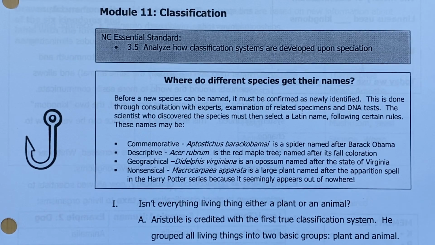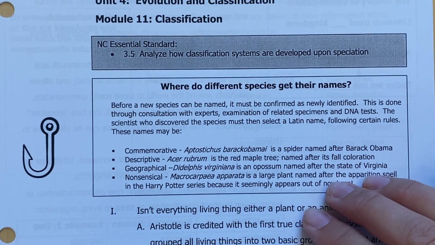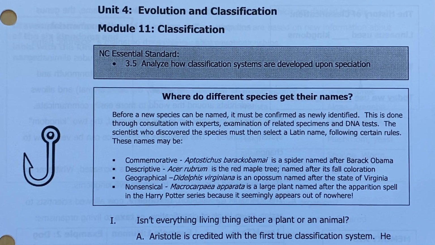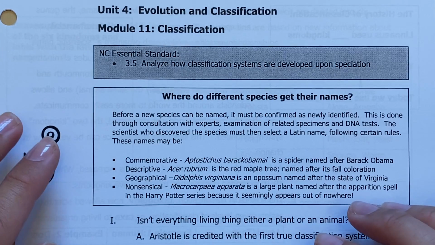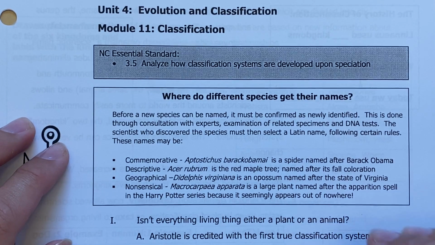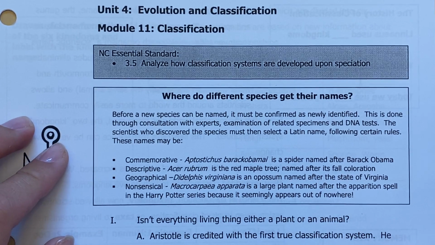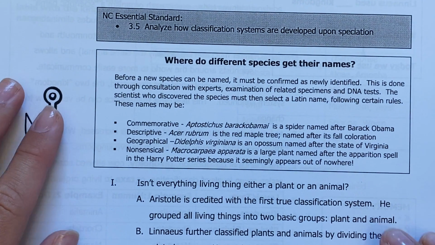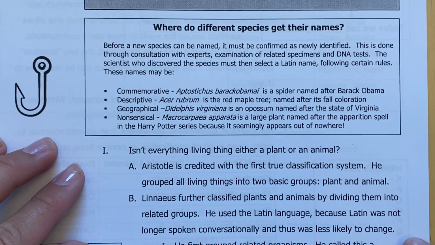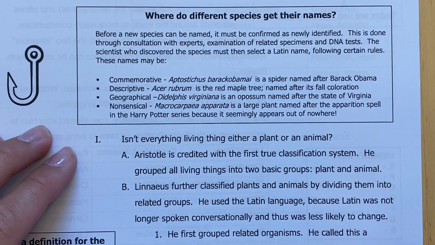All right, good morning. So we are starting on Module 11, which is just a continuation of our Unit 4, all about evolution and classification. Last week, we talked a little bit about natural selection and a little bit about evolution. This week, we are getting into something referred to as classification. All right, so basically, before we start, let's talk about where different species get their names.